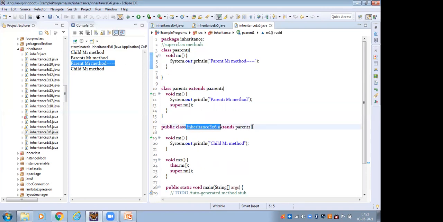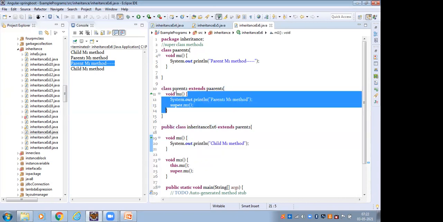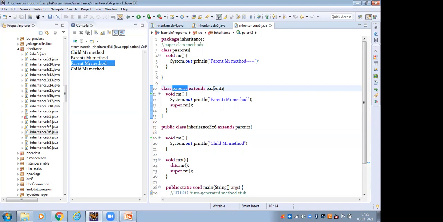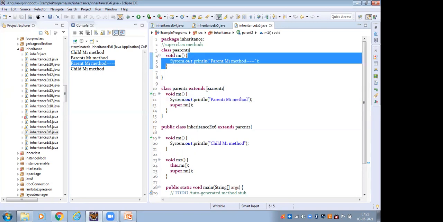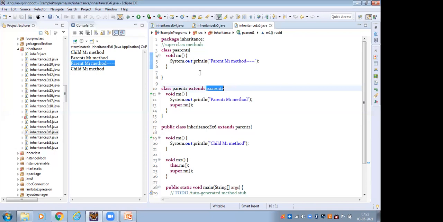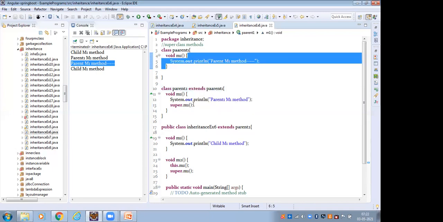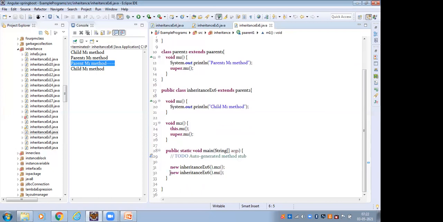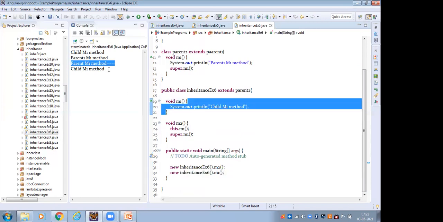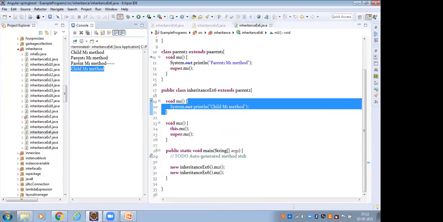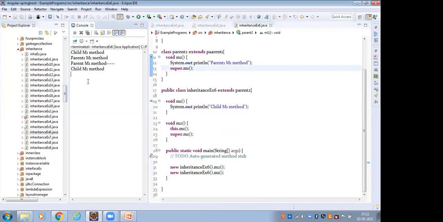So this is child class extends parent. This dot m1 is the current class m1, super dot m1 is the parent class m1. In this class, this is child class and this is parent. So this dot m1 means parent m1 is printed. Super dot m1 means the parent one inside m1 method; the parent m1 method is printed here. And here I have to create the child class object. By using this object I access the M1 method, and the child M1 method is printed here. So this is the way we have to access the methods.